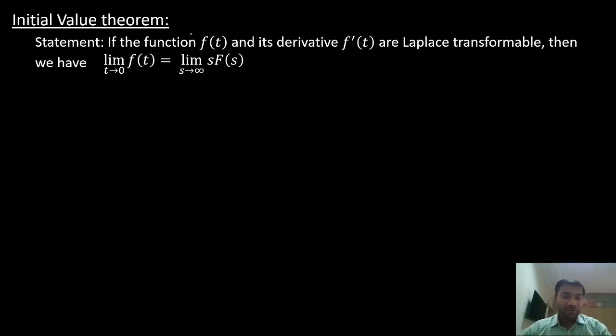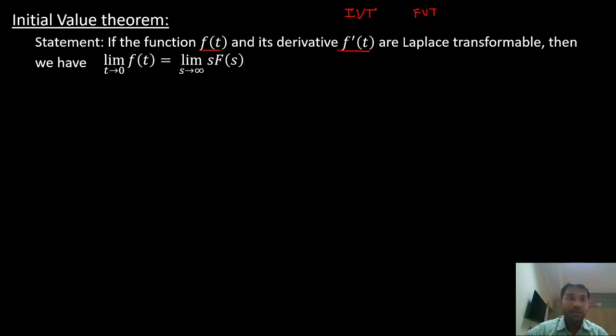The next property of Laplace transform is the initial value theorem. So we have two new properties for Laplace and Z transforms, that is the initial value theorem and the final value theorem. So what does the initial value theorem state? If the function f of t and its derivative f dash of t are Laplace transformable, that means if both f of t and f dash of t are Laplace transformable,